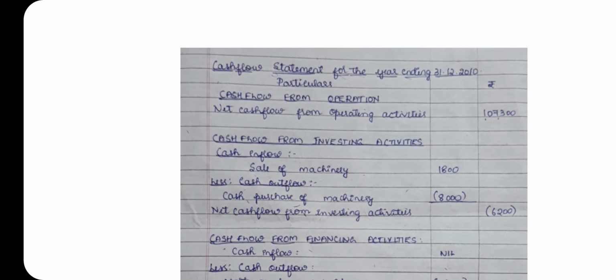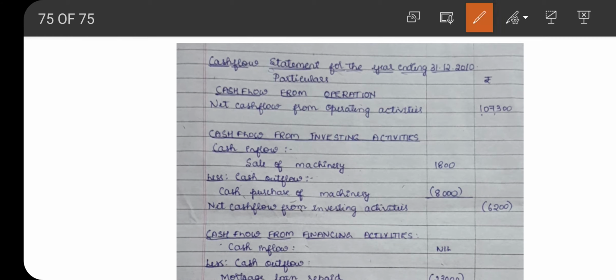Now we'll prepare the cash flow statement for the year ending 31st December 2010. Under that, first one, cash flow from operation. The net cash flow from operating activity is 1,07,300, which we have just prepared.